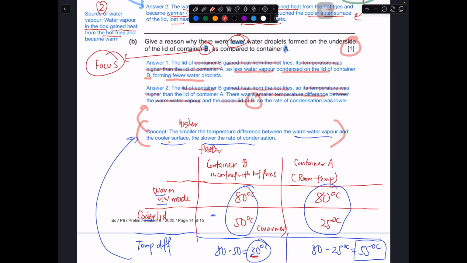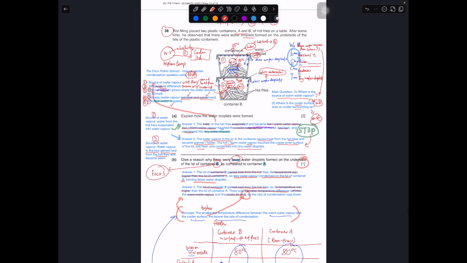Okay, in this case, make your answer contextualized to the situation over here. For example, we will use things like B or A, so that your answers will fit into the scenario, fit into the diagram, and it makes more sense.